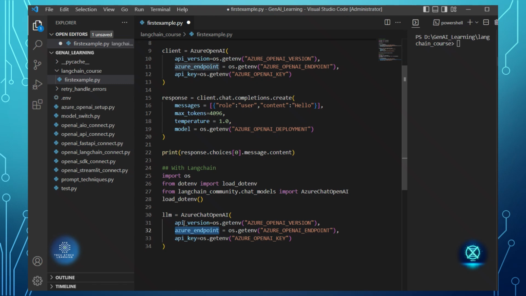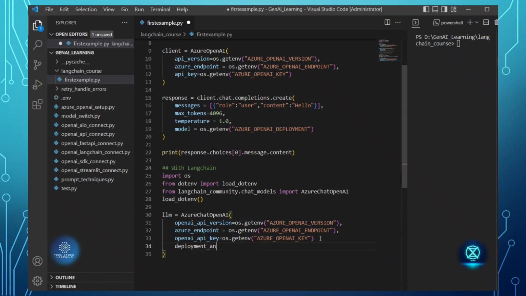Then API version, the parameter for this is openai_api_version. Then for this one also we have openai_api_key. Then the Azure endpoint is fine, and I'll have to add one more for deployment, right?